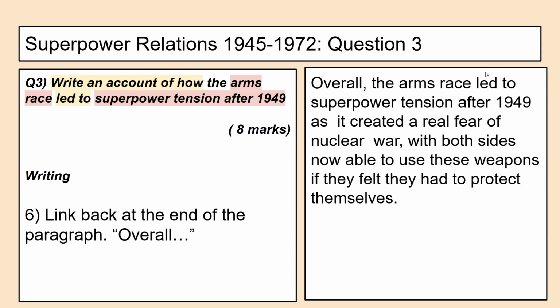And then I'm linking back at the end. Again, if we've got time just to sum up that paragraph, tidy up for the examiner. Overall, the arms race led to superpower tension after 1949, as it created a real fear of nuclear war, with both sides not able to use these weapons if they felt they had to protect themselves.